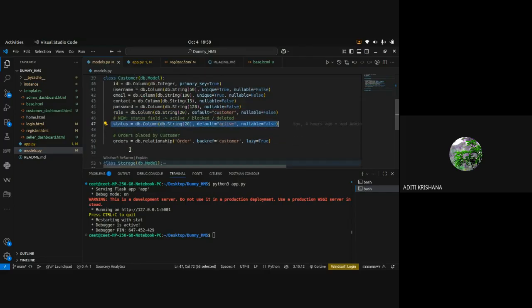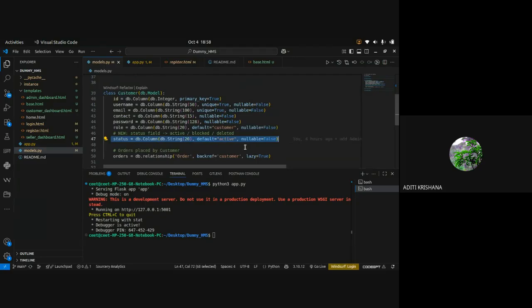I will tell you why I have created this column active, because if you remember in your hospital management system, admin was having the authority to blacklist or deactivate any doctor's or patient's account, right? So similarly, here admin can blacklist or delete any customer's or shopkeeper's account.